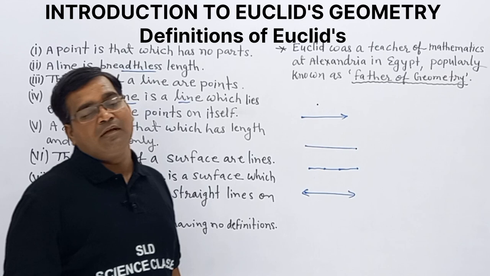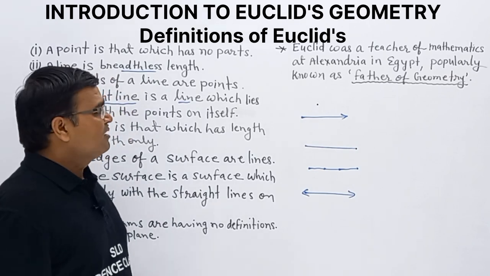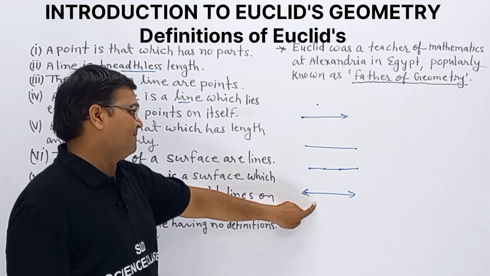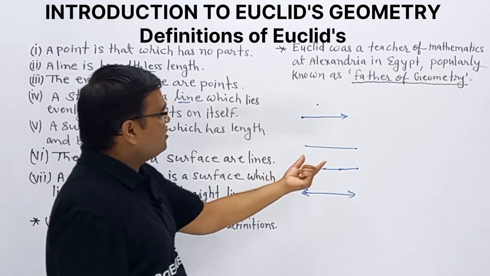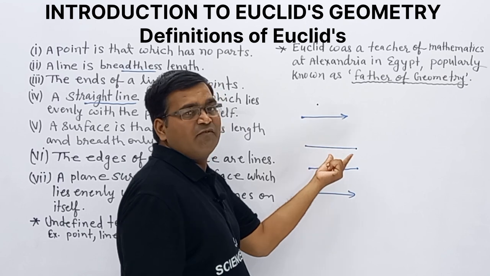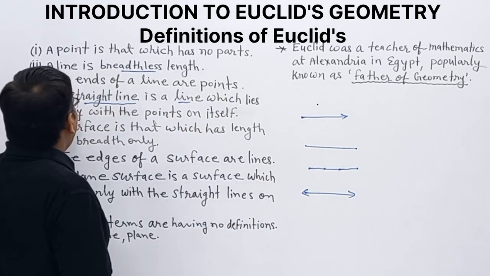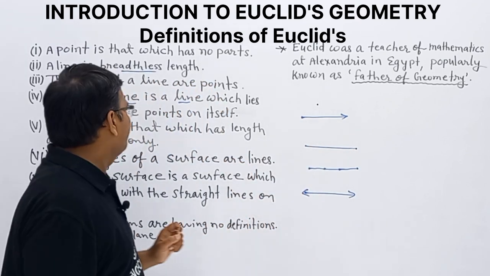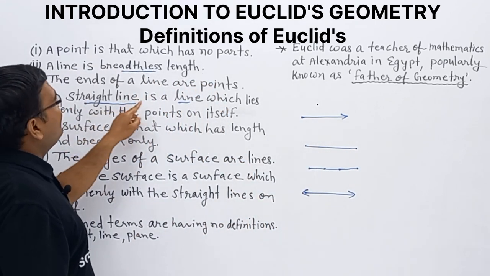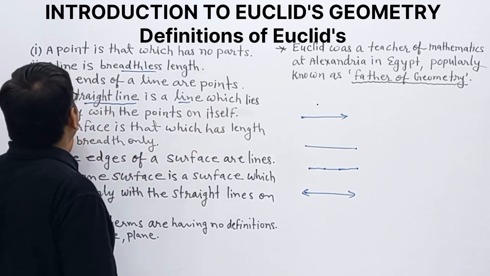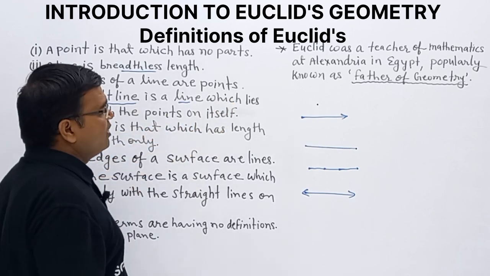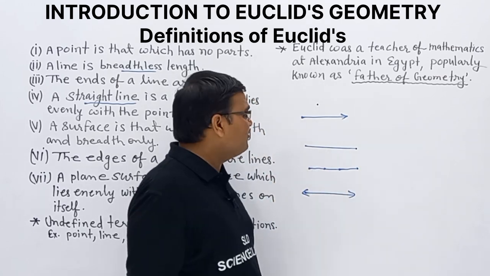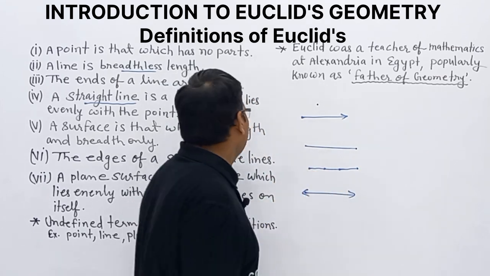The ends of a line are points. A straight line is a line which lies evenly with the points on itself. We have points, and one line passes through these points, then we get a straight line.